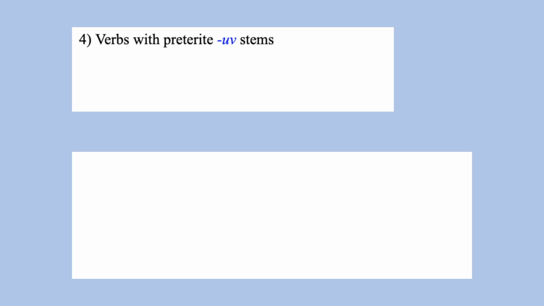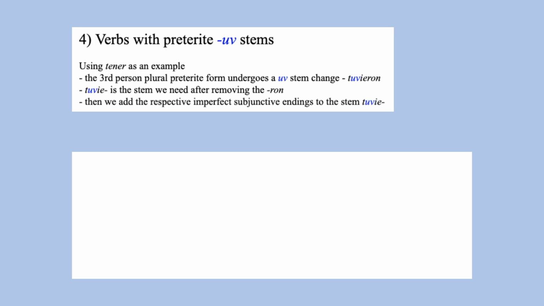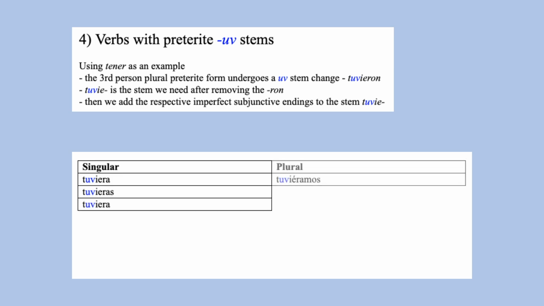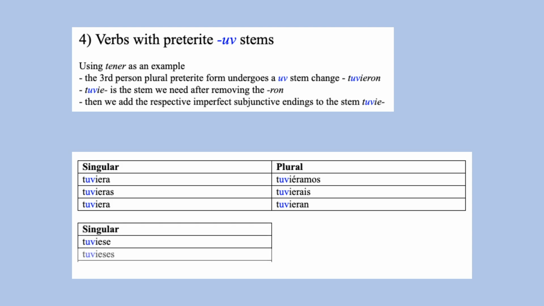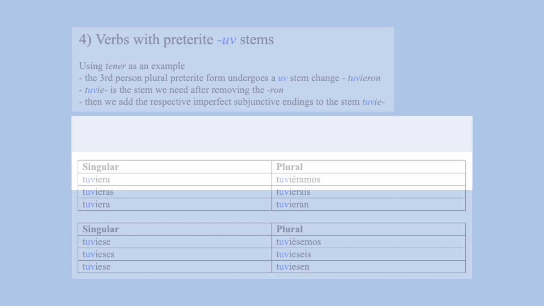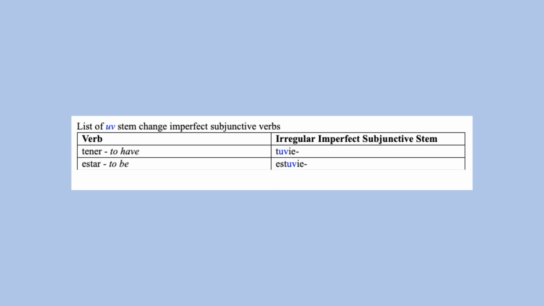For verbs with preterite UV stems using tener as an example, its third person plural preterite form is tuvieron. We remove the ron to obtain the stem tuvie, to which we add the imperfect subjunctive endings. Tuviera, tuvieras, tuviera, tuviéramos, tuvierais, tuvieran. Tuviese, tuvieses, tuviese, tuviésemos, tuvieseis, tuviesen. These are the imperfect subjunctive stems for preterite UV stem change verbs.